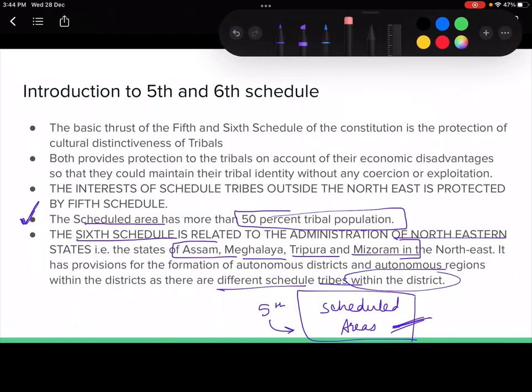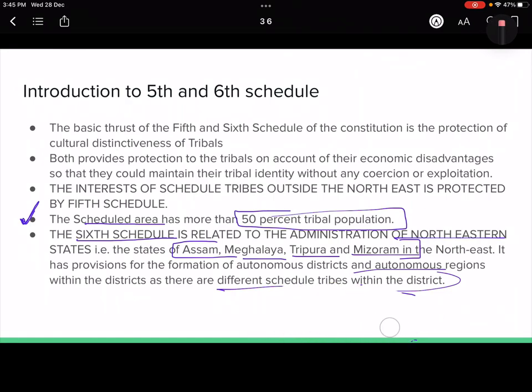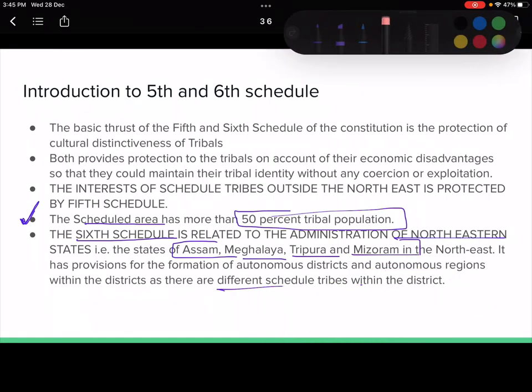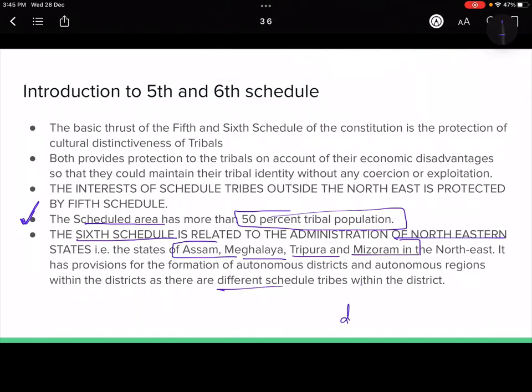You should know that in the northeast, even within a state there is no homogeneity, even in a district there is no homogeneity. There are more than 10 tribes in a district, right? And they have vastly different cultures and attributes from each other. That is why we have kept the sixth schedule a little different from the fifth schedule.